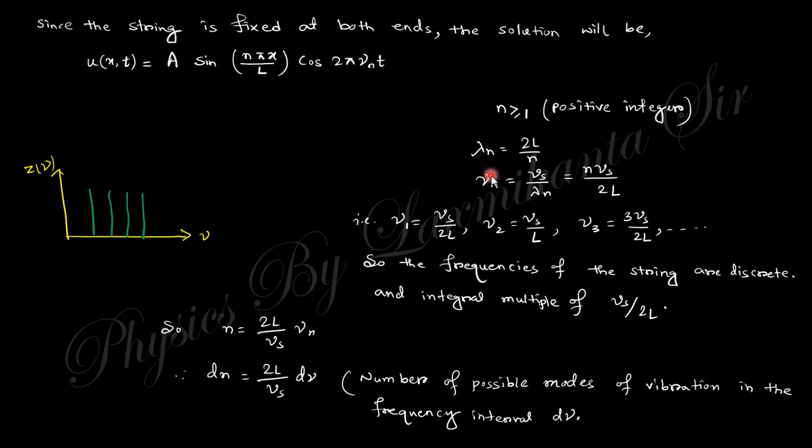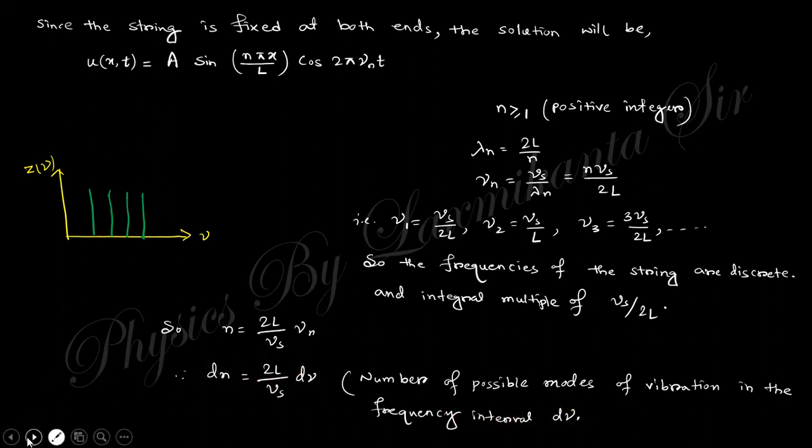Here nu n is like that. This frequency takes discrete values, with integral values of n. Now take dn, the number of possible modes of vibration in the frequency range d nu within the solid.